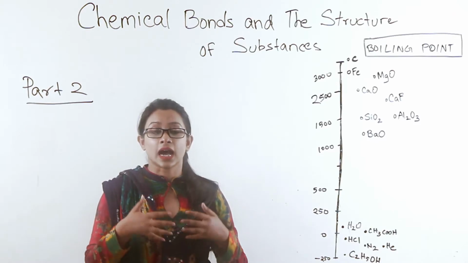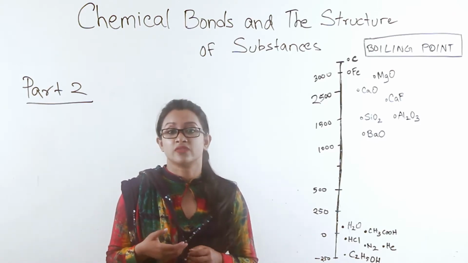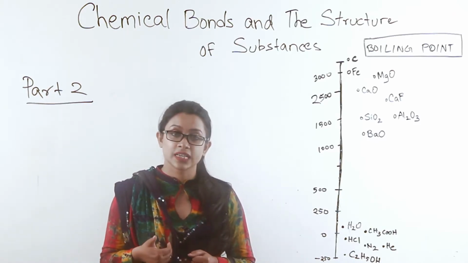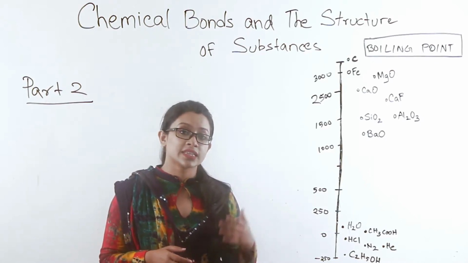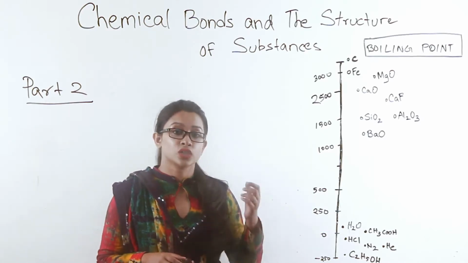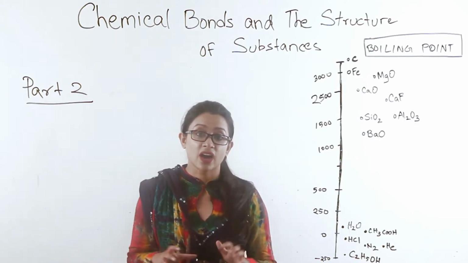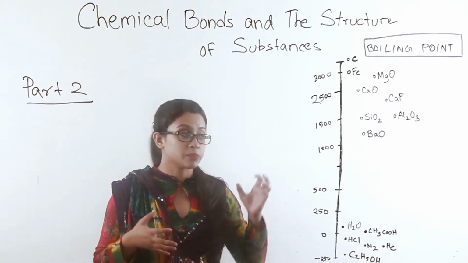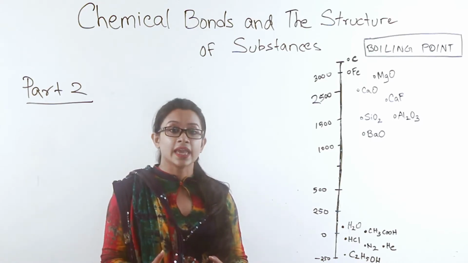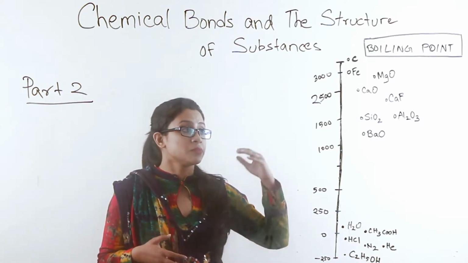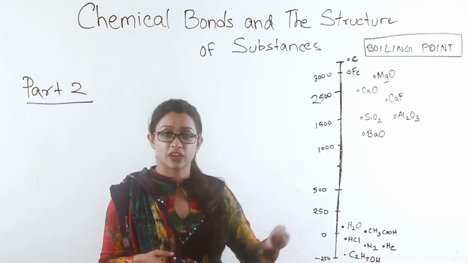Ionic bond is a type of bonding that we have discussed in part 1 of this lecture. And ionic bonds allow these compounds, not molecules, compounds, to have such a high temperature that, being simple, they usually melt at temperatures such as 3000, 2500, etc.